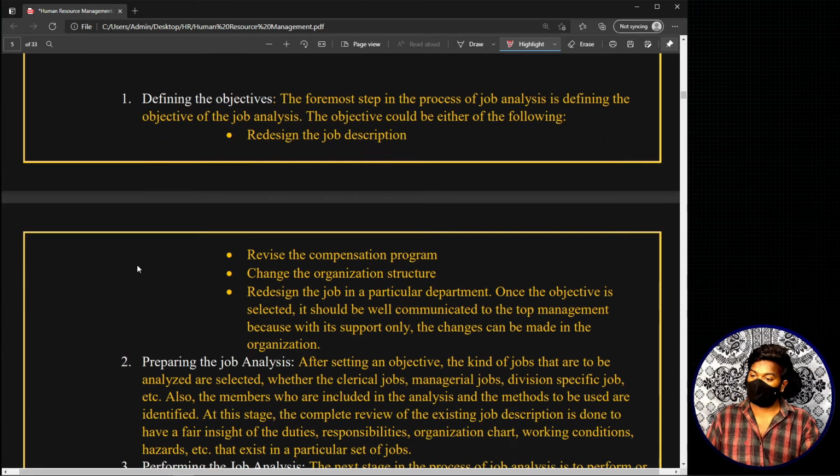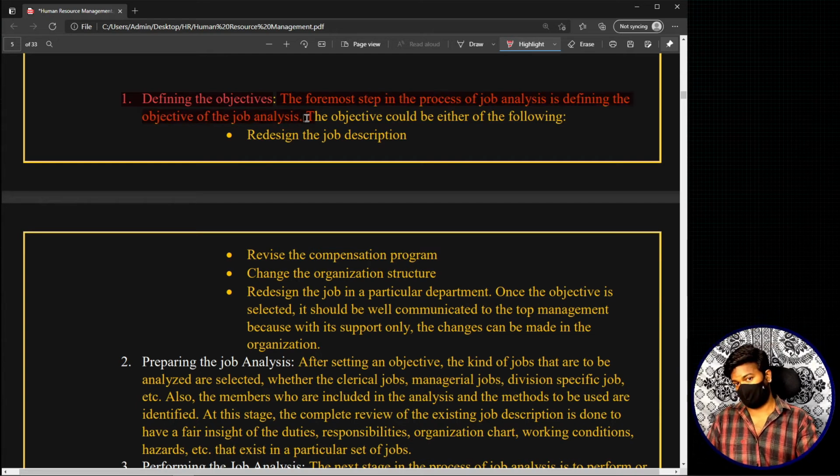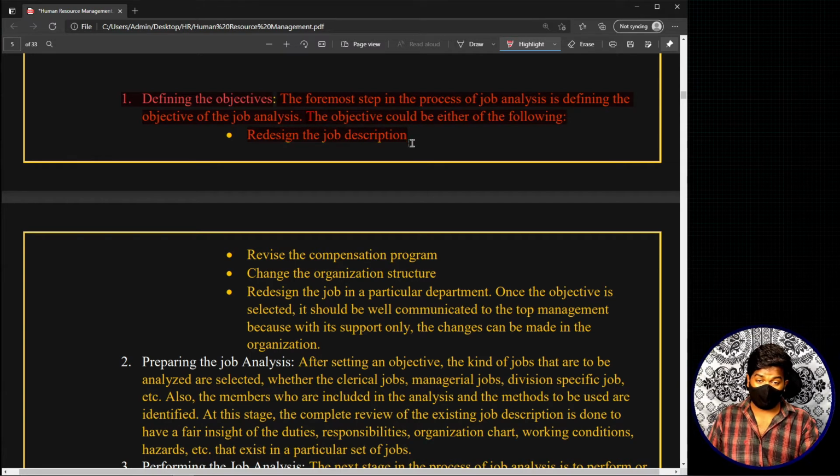See, so the first step is defining the objectives, right? I told you objectives are main for doing job analysis because it is a huge cost if you don't have any objectives and still do job analysis. Okay, see, the foremost step in the process of job analysis is defining the objective of job analysis. That is the important thing. The objective could be either of the following: redesigning the job description, revising the compensation plan or program, changing the organization structure, redesigning the job in a particular department.